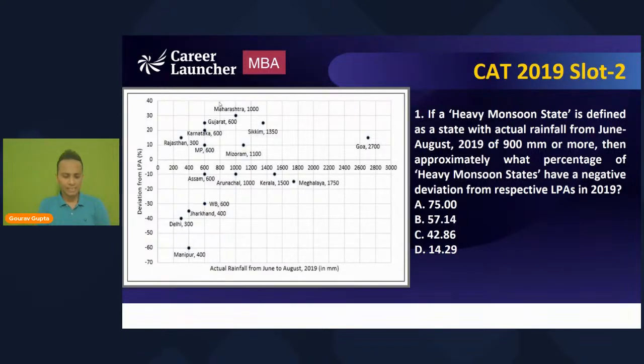Question number 1 is asking: if a heavy monsoon state is defined as a state with actual rainfall of 900 mm or more, so for 2019, if the actual rainfall is 900 mm or more, then that state is a heavy monsoon state, then approximately what percentage of heavy monsoon states have a negative deviation from the respective LPAs in 2019?